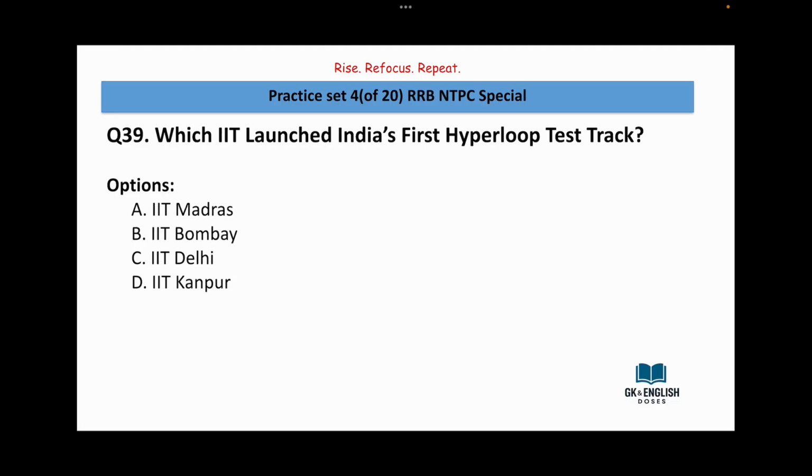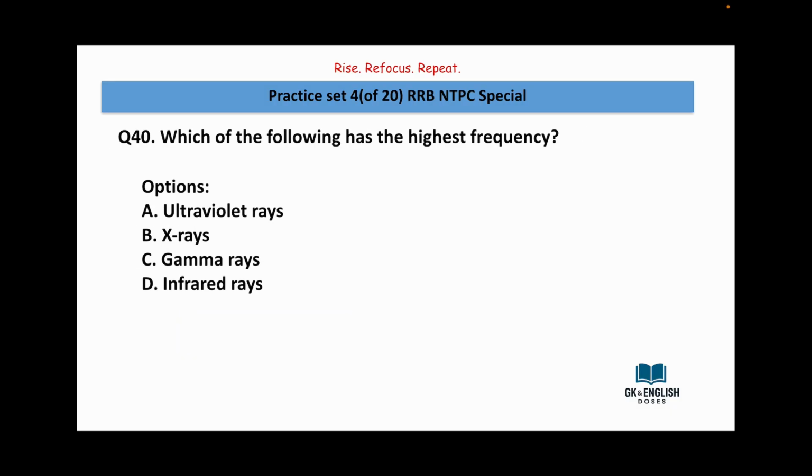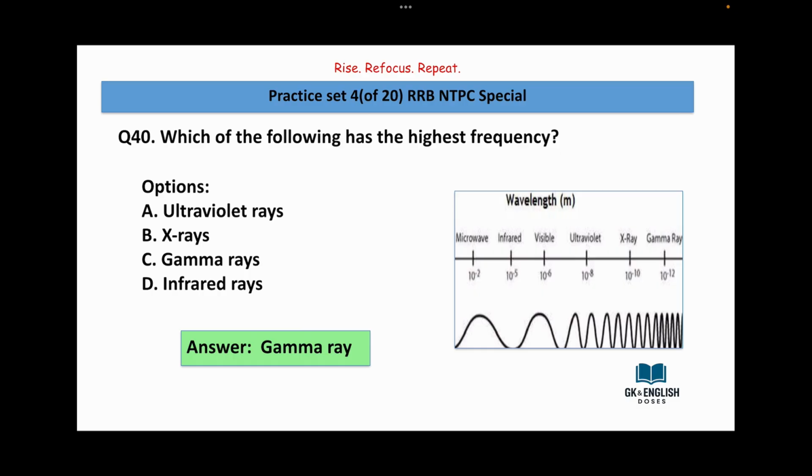Which IIT launched India's first Hyperloop test track? IIT Madras, IIT Bombay, IIT Delhi, IIT Kanpur. Answer is IIT Madras. Which of the following has the highest frequency? Ultraviolet rays, X-rays, gamma rays, infrared rays. The answer is gamma rays.